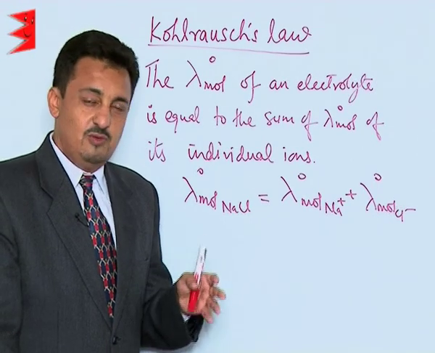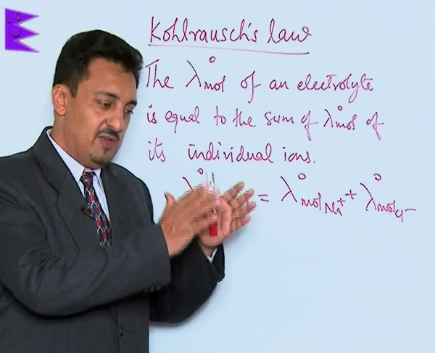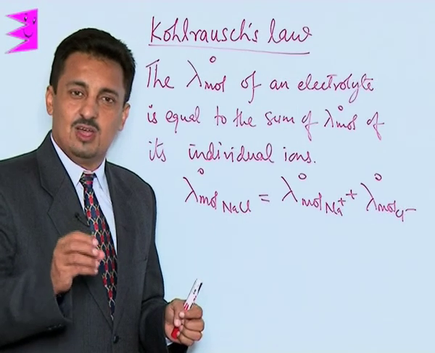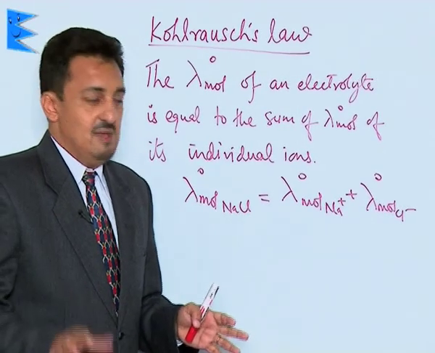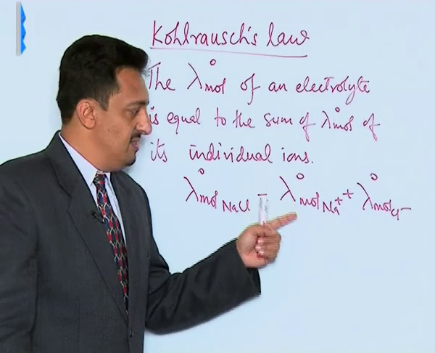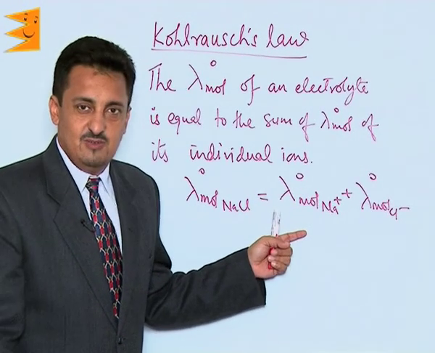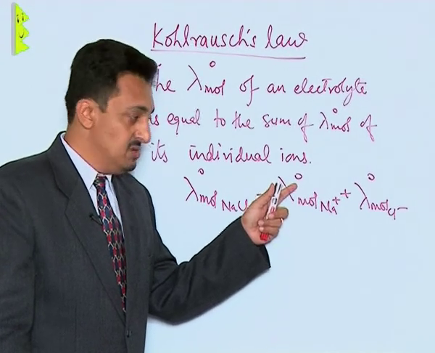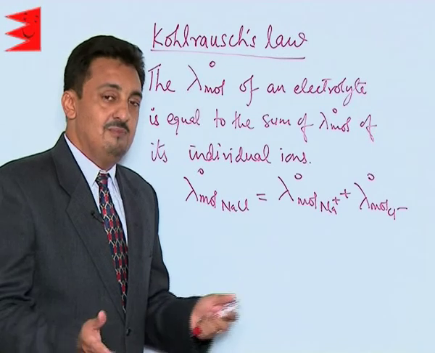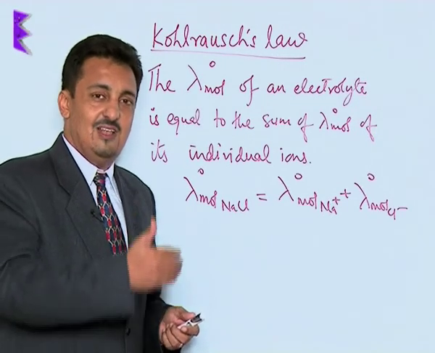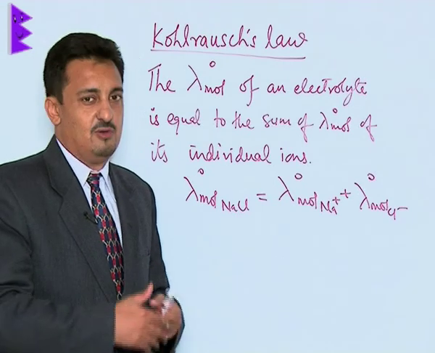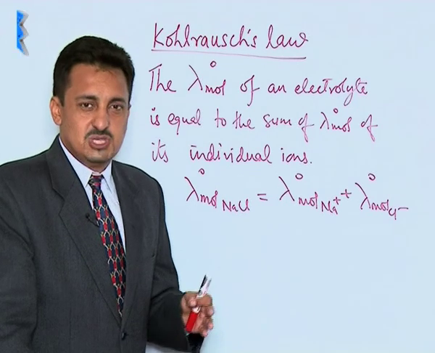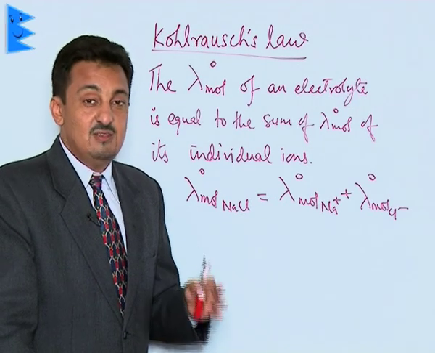And if we want to find out the molar conductivity of any salt, any electrolyte, we can simply add the limiting molar conductivity of its individual ions, because at infinite dilution they are constant values irrespective of the source. It means the molar conductivity at infinite dilution of sodium ion will be the same whether it is coming from NaCl or NaBr or Na2SO4 or from any other source, because sodium ion's behavior will be independent of any of the other ions at infinite dilution.